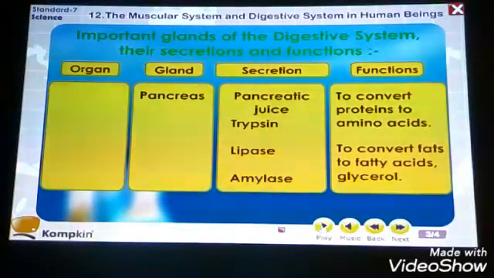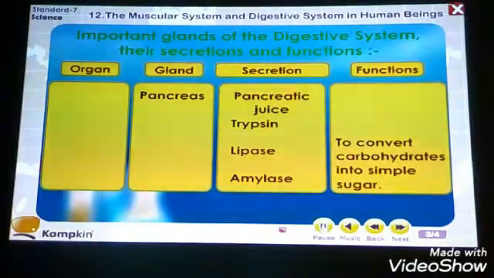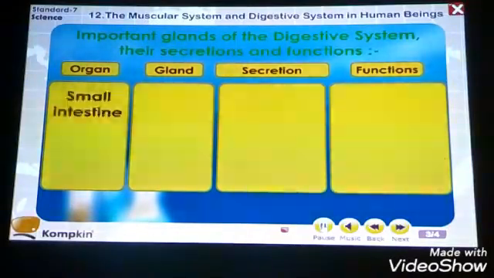To convert fats to fatty acids and glycerol. It also has the function of absorption of the fatty acids and conversion of the glycerols. To convert the carbohydrates into simple sugar.